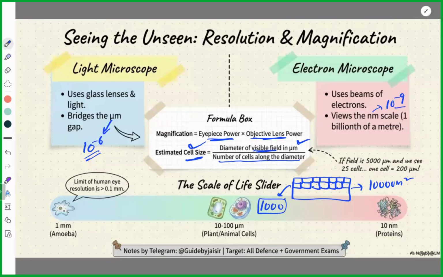If the total area of this wall is 10,000 meters square and there are 1,000 bricks, can you tell me what is the area covered by a single brick? Or what is the dimension, or what is the space occupied, or what is the size of a single brick? Can anyone tell me using this logic? If you understood, try.